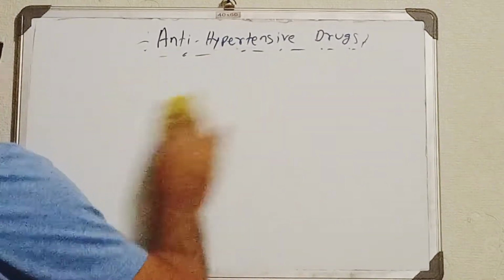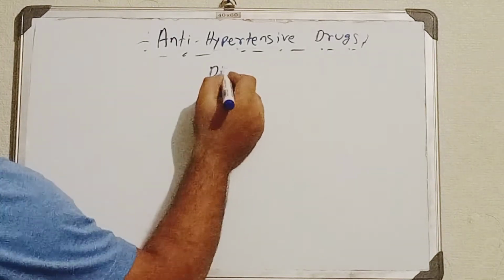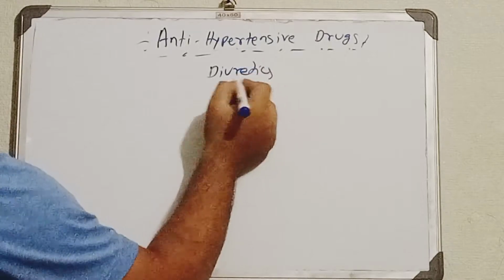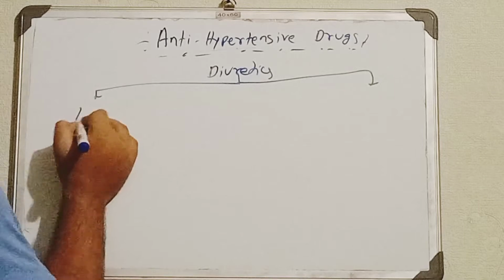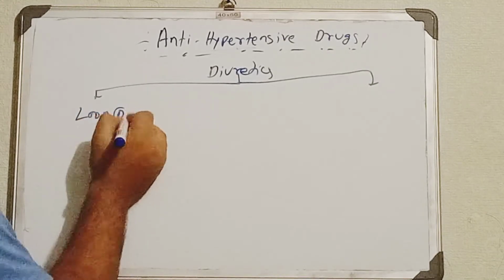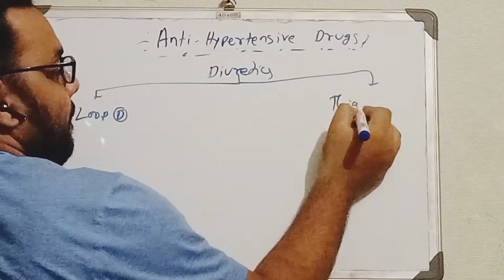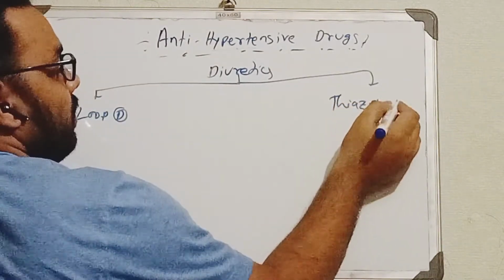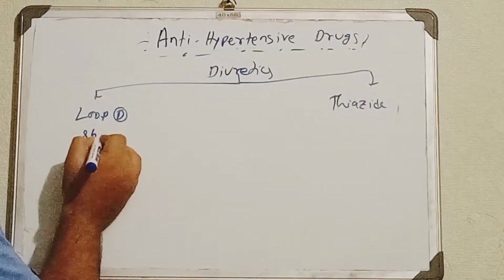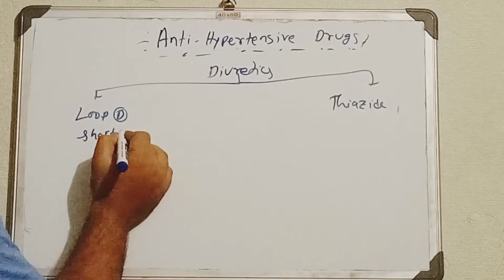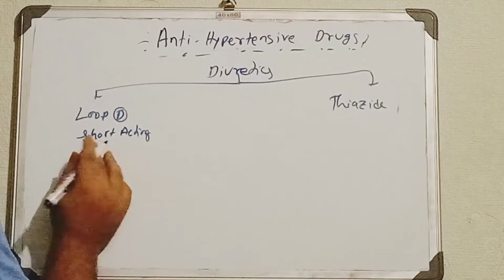Hope you understood what diuretics are. Basically there are two types. One is the loop diuretics. I am writing briefly, D stands for diuretics. Another is thiazide. Now see, loop diuretics act for a very short time. Short acting, but strong, and it will reduce the volume.